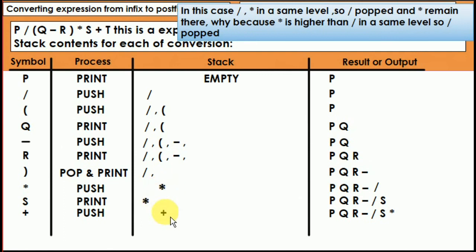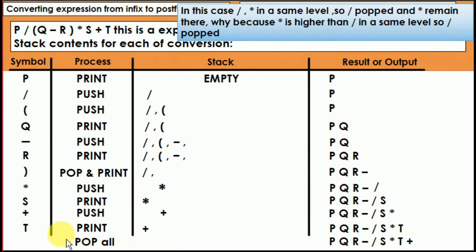So the plus will enter the stack, at the same time star will leave the stack and it has been displayed outside. Next T is printed, and last there is nothing left, so all the things inside the stack are going to be popped out. So the plus is going to be moved out here, and this is your answer. Here is the answer: PQR minus divide S multiply T plus.